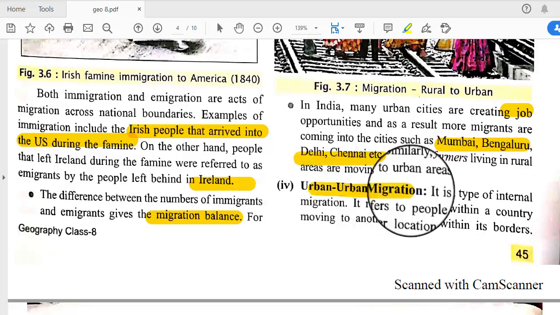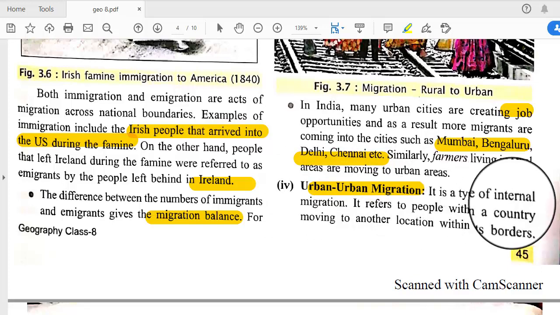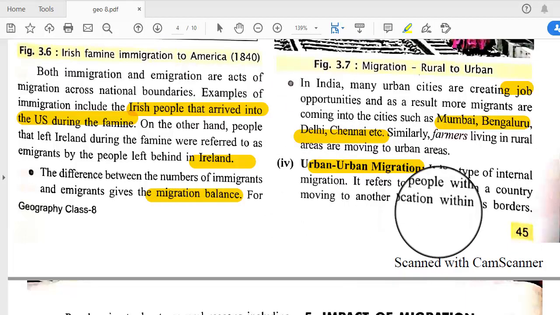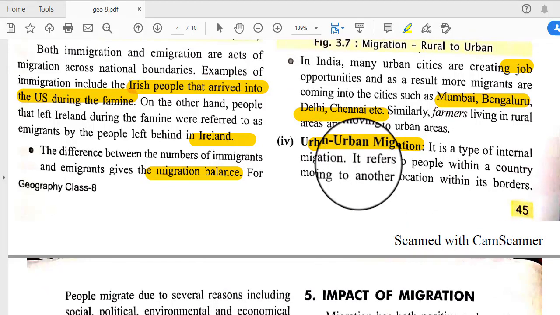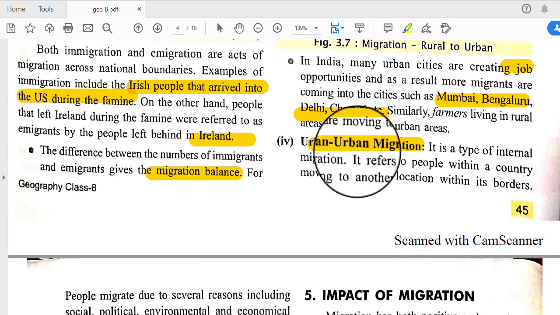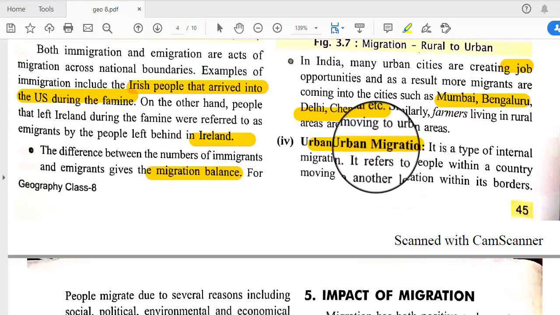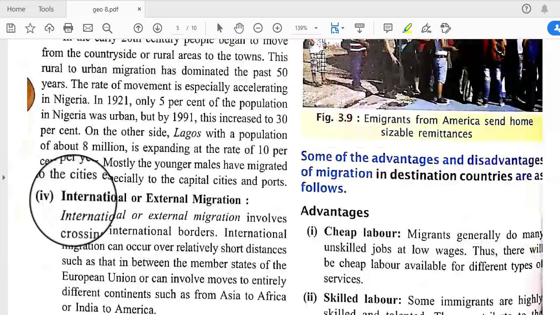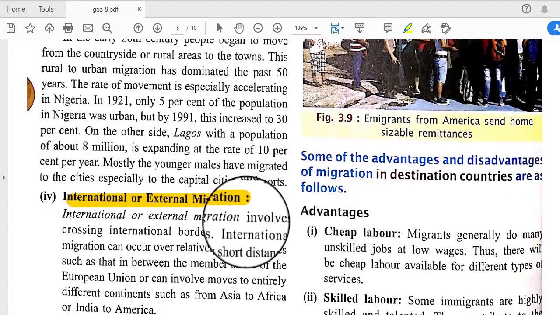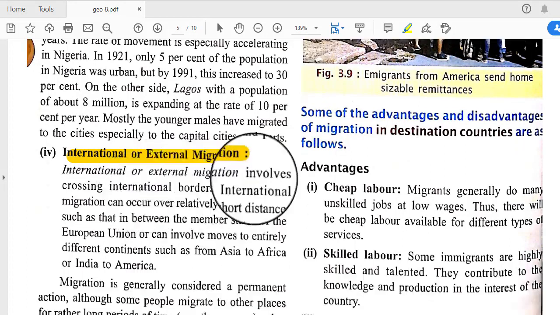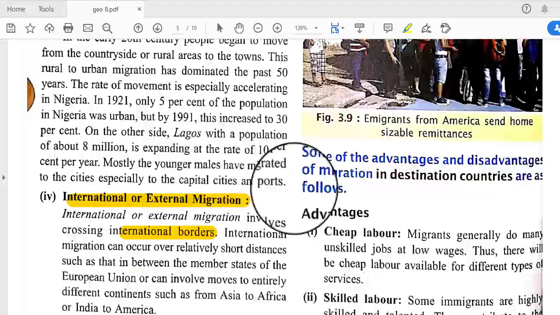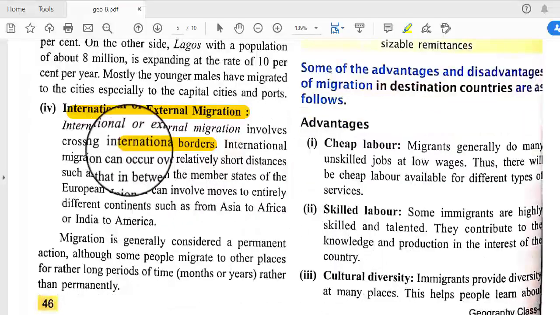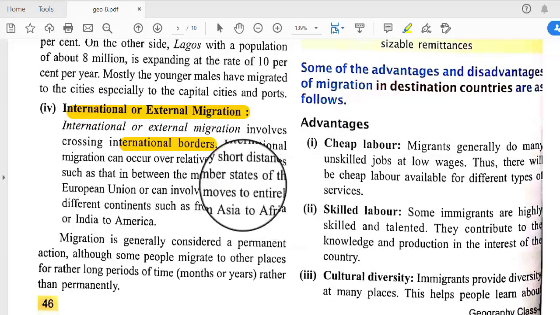Urban to urban migration is another kind of internal migration, and it refers to people within a country moving to another location within its border. Sometimes people shift from a small city to a large city. This is called urban to urban migration. Next is international or external migration. International or external migration involves crossing international borders. I already discussed this in the part on immigration and emigration. When people cross the international border, it is called international migration.